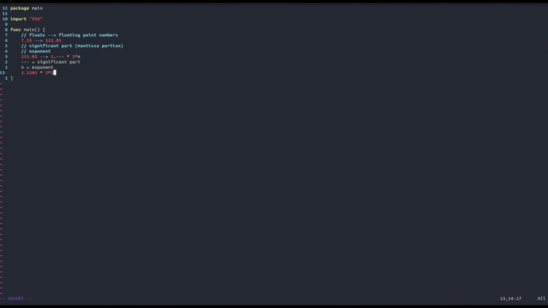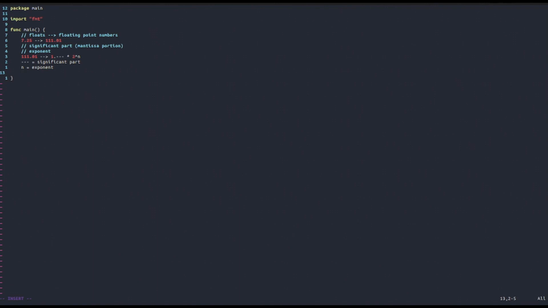Why? Because multiplying 1.1101 by 2 yields 11.101, and then multiplying it by 2 again yields 111.01, which is our original number. And this is how the computer stores it into memory.